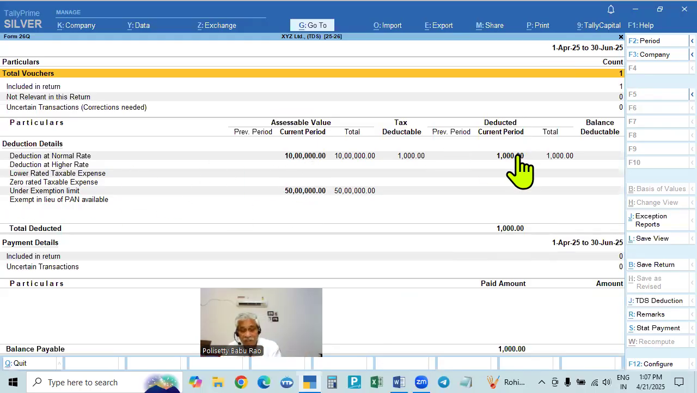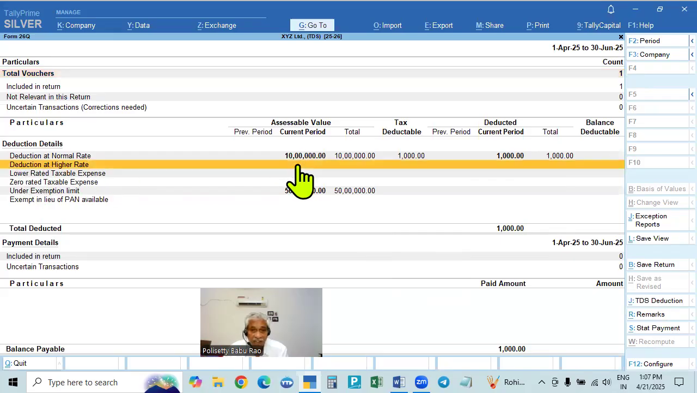With a PAN card, it is the normal rate, so it is showing deduction at normal rate. If there is no PAN card, it will deduct 50,000 rupees TDS, and here it will show as deduction at higher rate. The 10 lakhs will be shown in the next column, with amount deductible 50,000 and deducted 50,000. Now it is 1,000 that is payable. If it is 50,000, it will show in the next column.